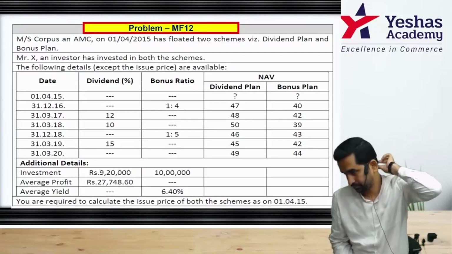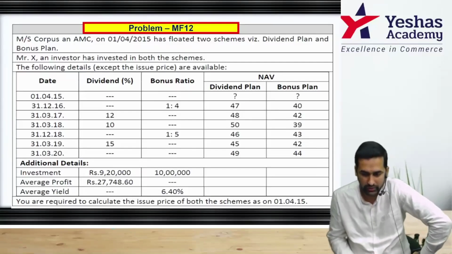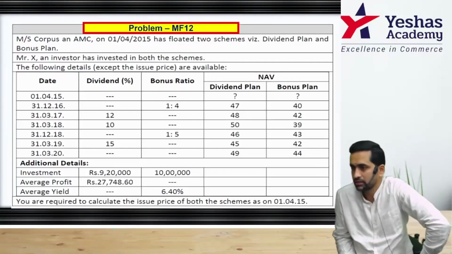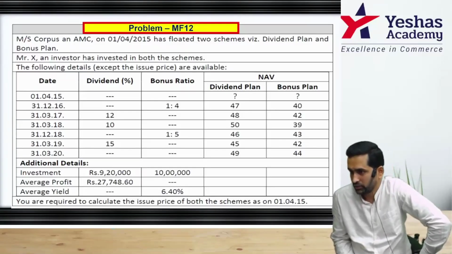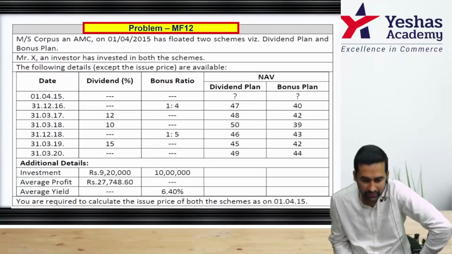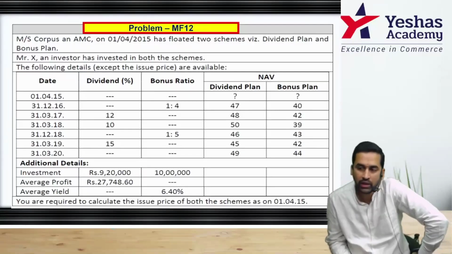Now from where do we start? In Calci for dividend, just do some basic workings. You invested 9,20,000, keep that aside. Average profit is 27,748.6. This is average, should be understood as annual.